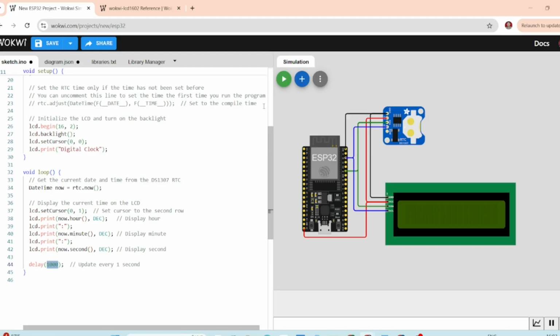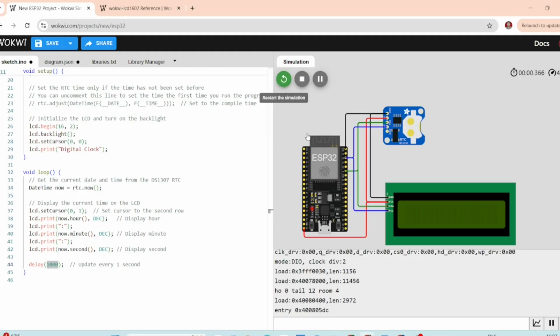Now that the hardware is connected and the code is uploaded, you can open the serial monitor to check if everything is working fine. Your digital clock should start displaying the time on the LCD right away. If it's your first time uploading your code, you may need to set the correct time. Just wait for the ESP32 to set the RTC time using the compile time.